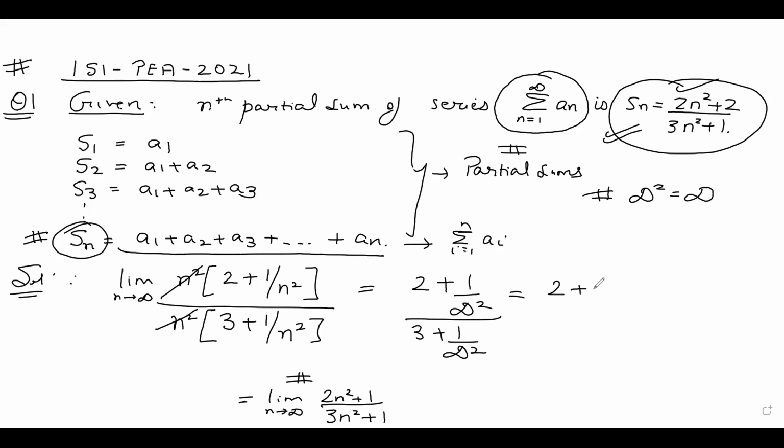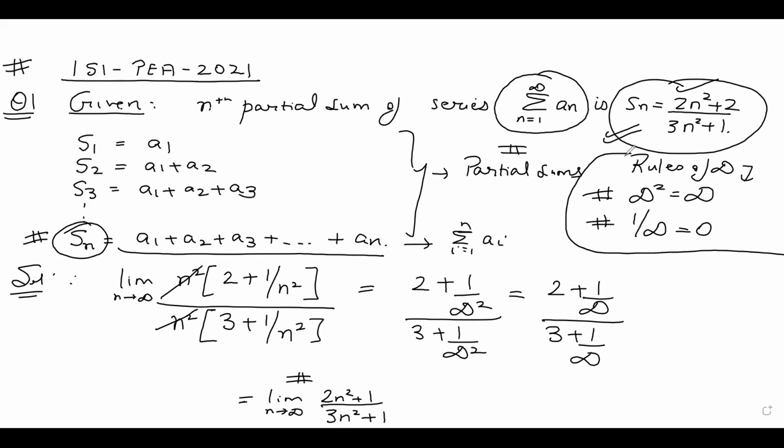So I can write 2 plus 1 upon infinity upon 3 plus 1 upon infinity, and all of us know from the rules of limits, 1 upon infinity is equal to 0. These are the rules of infinity which I have covered in my mathematical methods for economics course, part 1. So this will be 2 plus 0 upon 3 plus 0, which will be equal to 2 by 3, which is the final answer for this question.